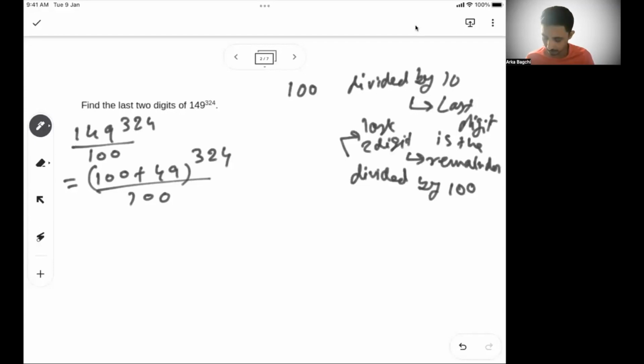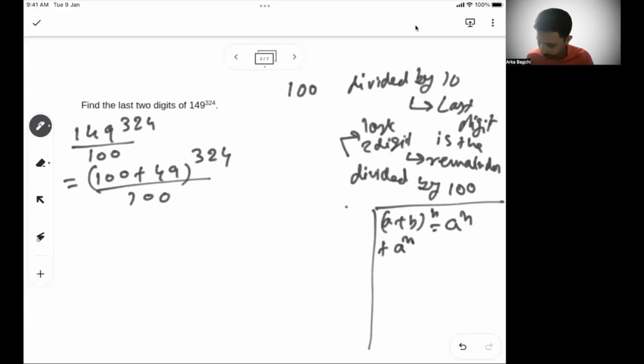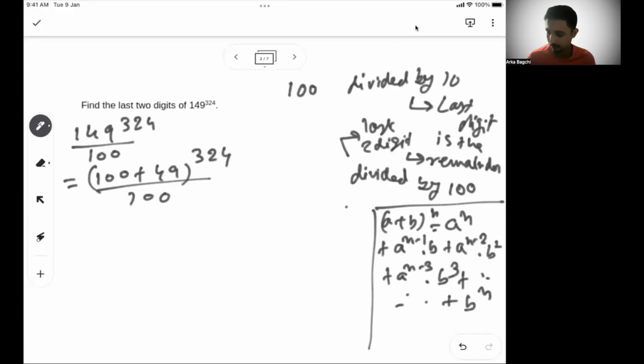Okay. Now, if you know this formula, and again, I'm just using this. So a plus b whole to the power n is written as a to the power n plus a to the power n minus 1 into b plus a to the power n minus 2 into b square plus a to the power n minus 3 into b cube, and so on. Finally, you get b to the power n at the end. So this is the formula of a plus b to the power n.